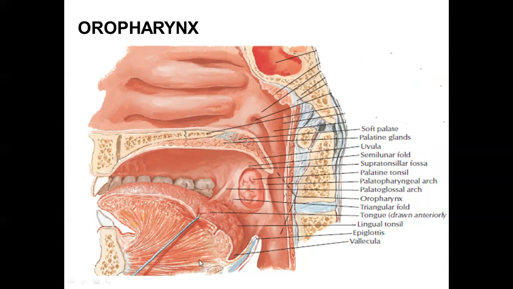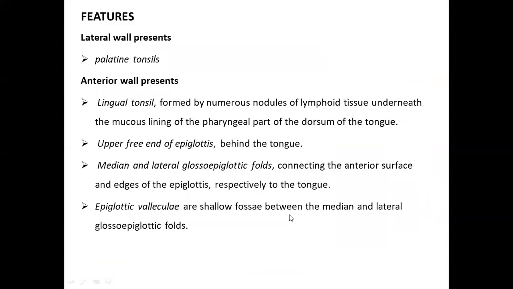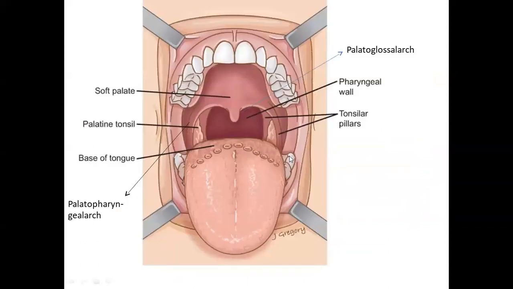Now, what are the features that we see in this part? सबसे पहले हम लोग we'll talk about this oropharyngeal isthmus जो मैं कह रही थी. So oropharyngeal isthmus क्या होता है? This part. When we look at it, this part, here forms the oropharyngeal isthmus. ठीक है? Now, सबसे पहले we have the features we see in the oropharynx.